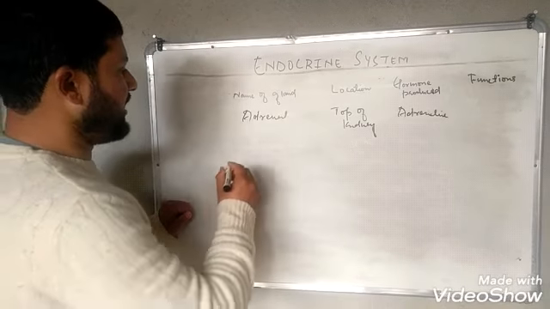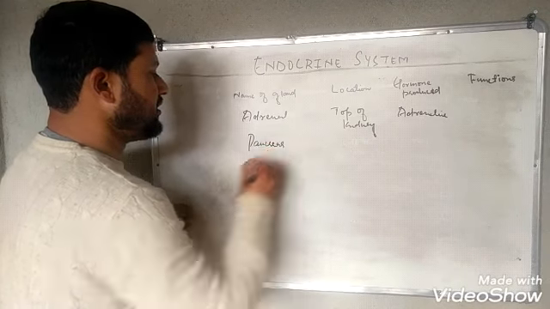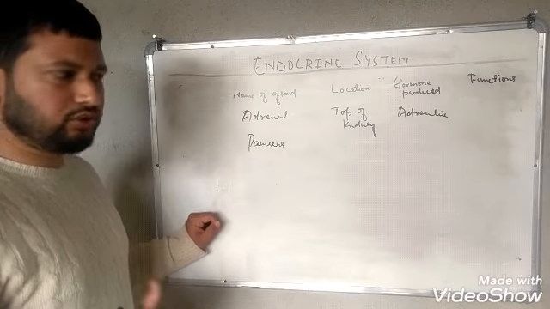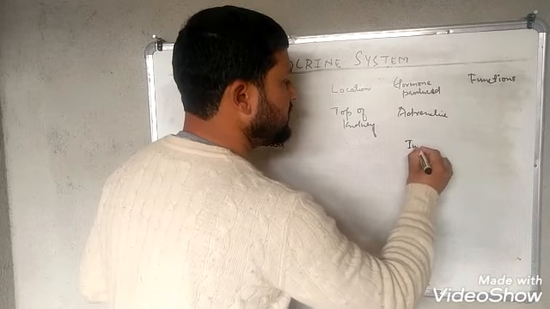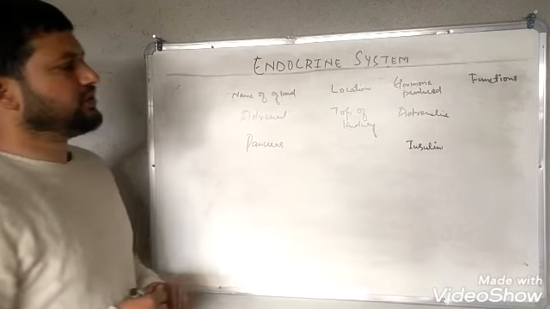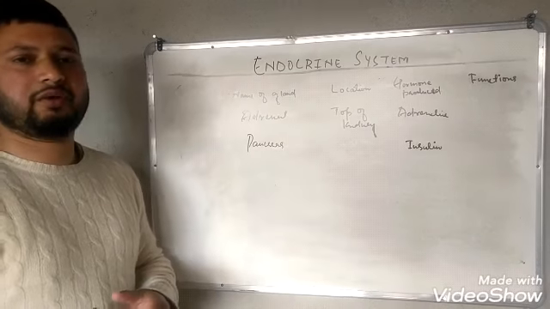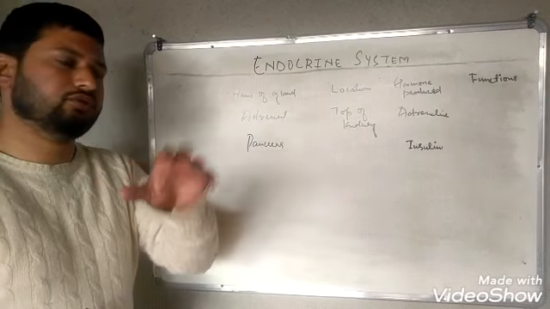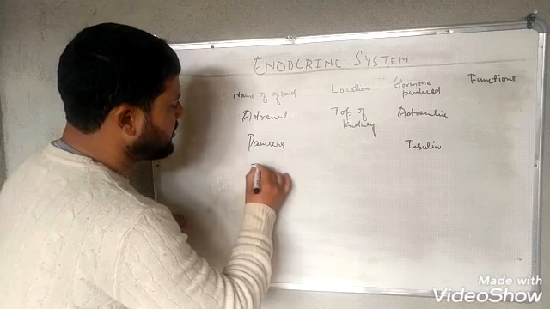There is one more gland, that's the pancreas. This pancreas is located below the stomach and it secretes a hormone, that's insulin. This insulin is responsible for bringing the blood sugar level of the body from high to normal. There is one more gland, that is the testes.